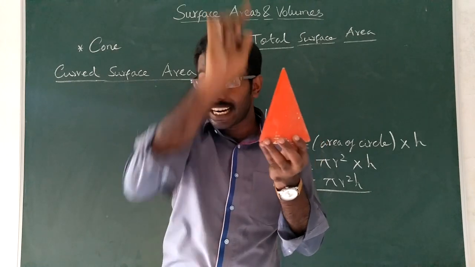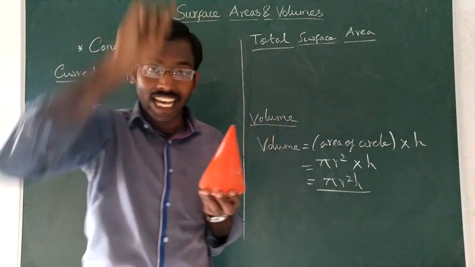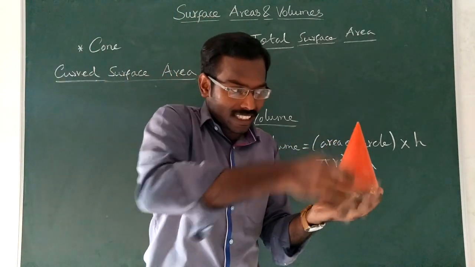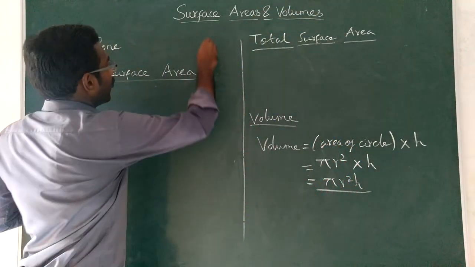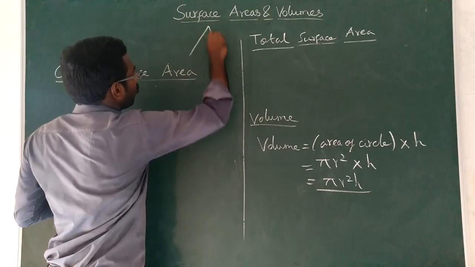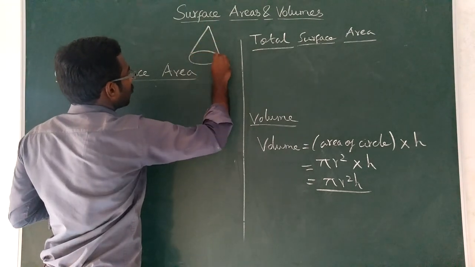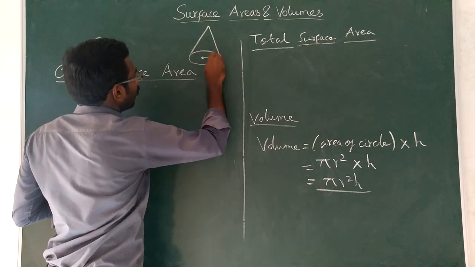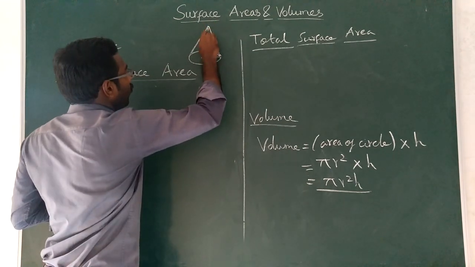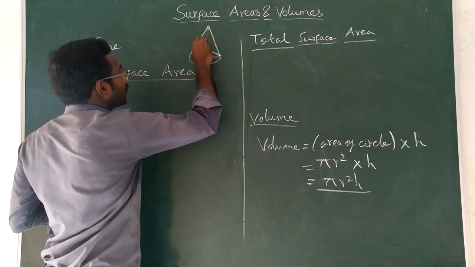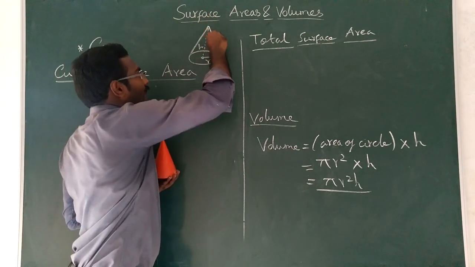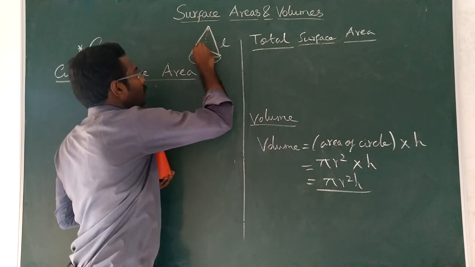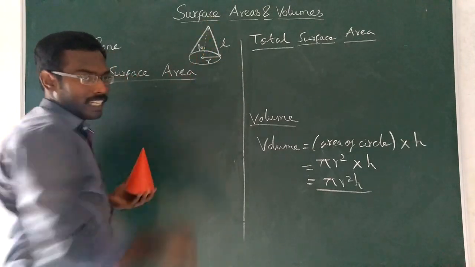So for example, if I draw a cone like this, this is the radius, the middle vertical height, perpendicular height is called h, and the slant height is called l. So r, h, l.